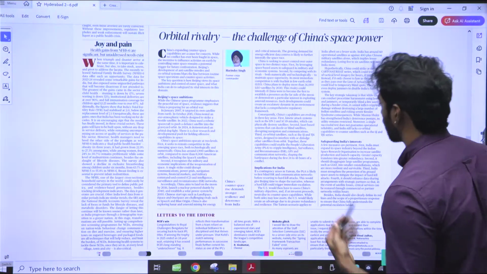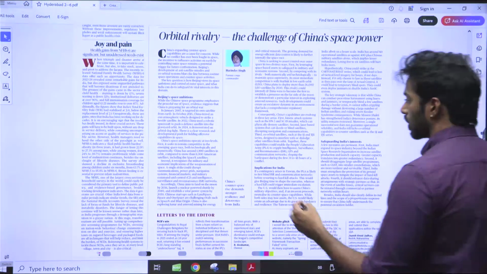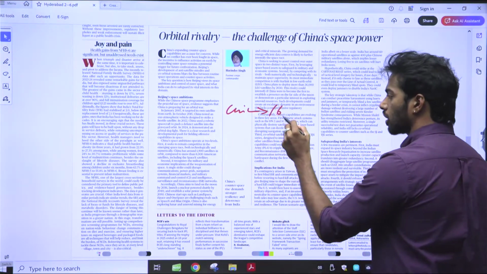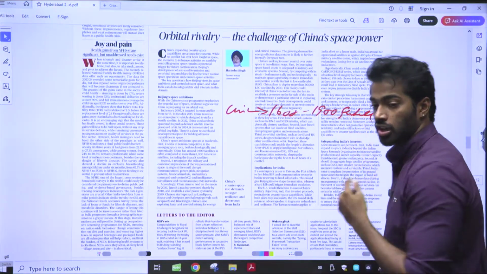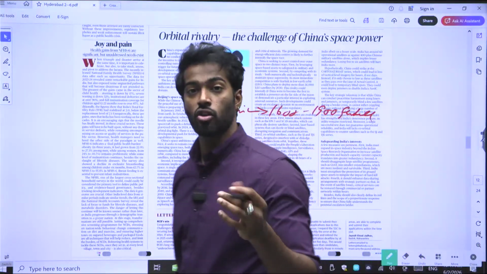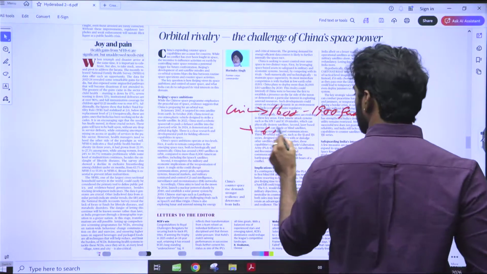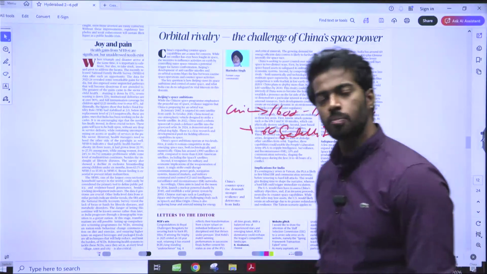Now, what are the satellites that are actually in trouble, and why is India in trouble? Let's say China has nearly 1600 to 1900 satellites in operation. But if you see, India has only 60 satellites in operation. What does it point at?